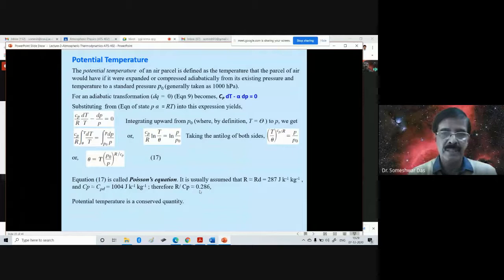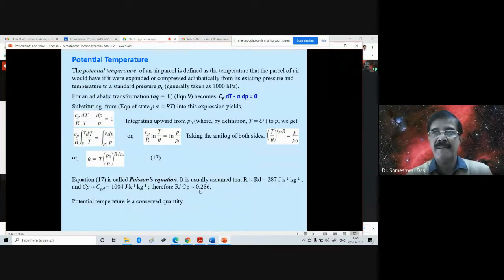So in other words, we try to normalize the pressure with respect to the surface pressure, P by PS. And this is called the sigma coordinate system. The biggest advantage of the sigma coordinate system is that at the bottom of the atmosphere, sigma is always equal to 1.